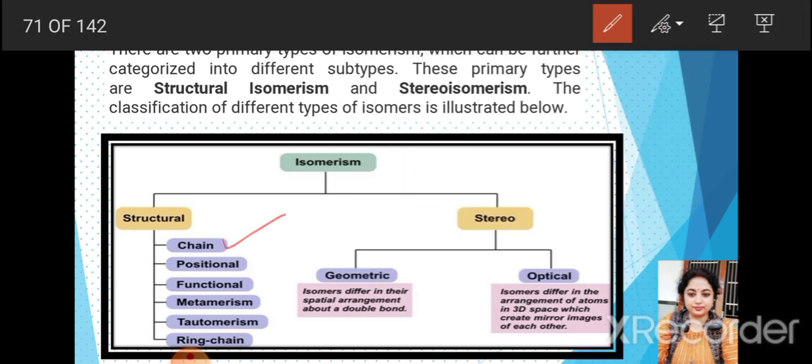Chain isomerism, position isomerism, functional isomerism, metamerism, tautomerism, and ring chain isomerism. Next is space isomerism, or it is also known as stereoisomerism.